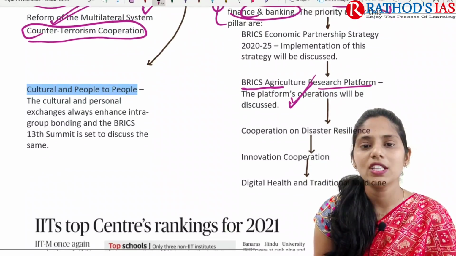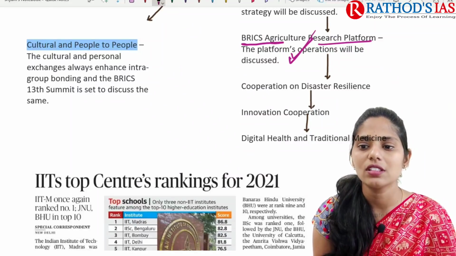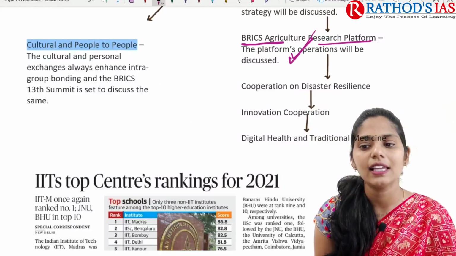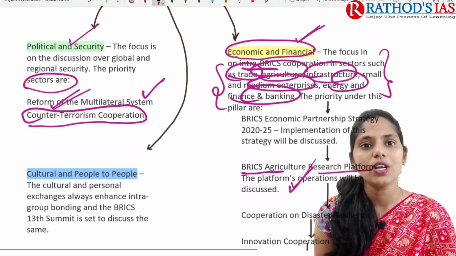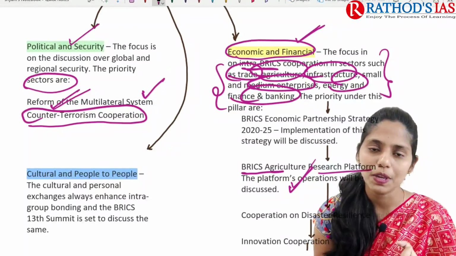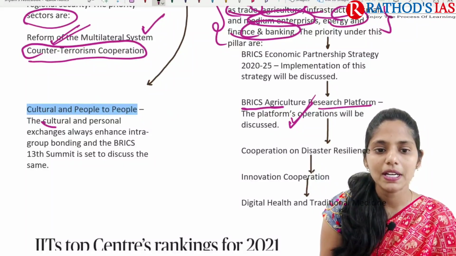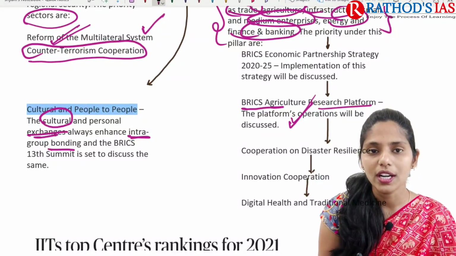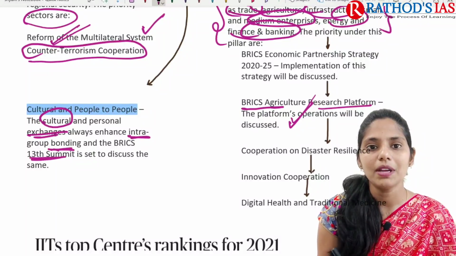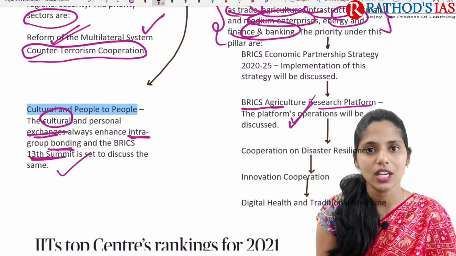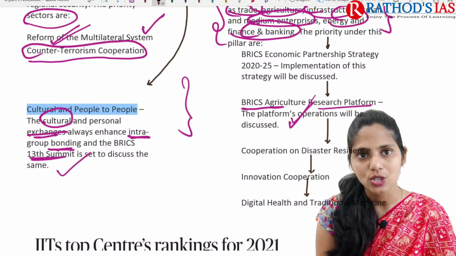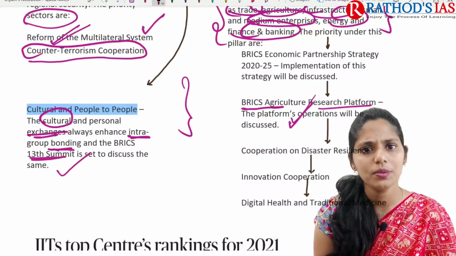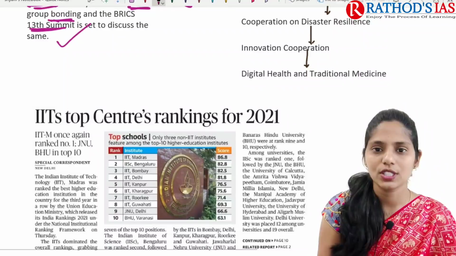And next is cooperation in the field of disaster resilience and in the field of innovation and digital health and traditional medicine. And next is cultural and people-to-people contact. Culture and personal exchanges always enhance intra-group bonding, and the 13th BRICS Summit is set to discuss this. Okay, so these are some important things that you need to remember regarding the 13th BRICS Summit. I hope it is clear. And now let us move on to the next topic.